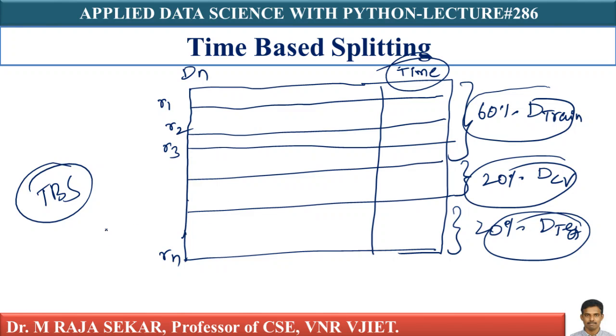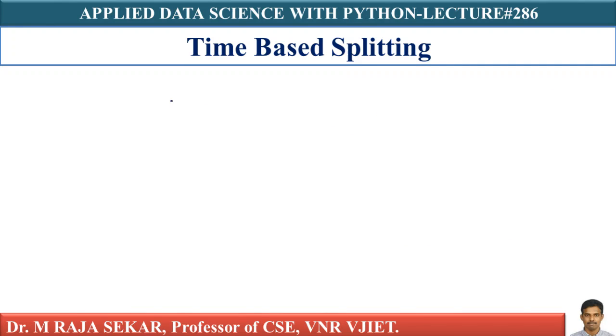Now we will try to understand random sampling or random splitting so that we can compare. For Amazon Fine Food Reviews, I will try to argue that time-based splitting is better than random splitting. Let me try to argue this way. So imagine I did random splitting. Let's say I used random splitting.